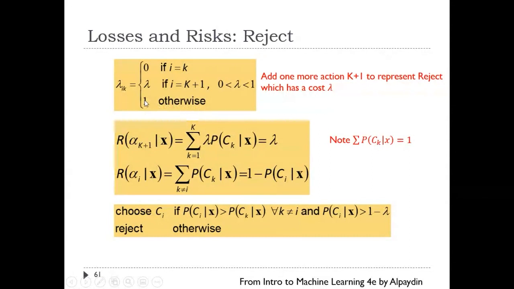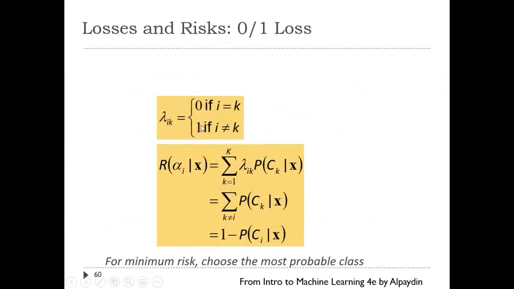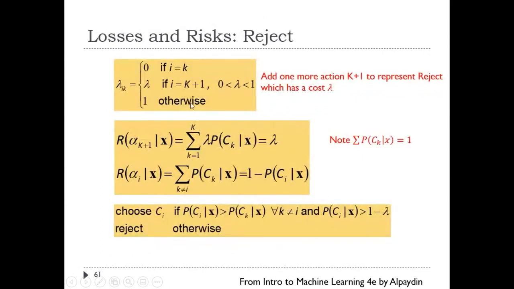So we already put 1 if the classes don't match. The cost has a probability. And if we do that, we now consider the cost of rejecting. This is the risk of rejecting a decision. So again, we have the summation for k equal to 1 through K. In this case, we have lambda. Why is it lambda times probability? Why do we get lambda here?